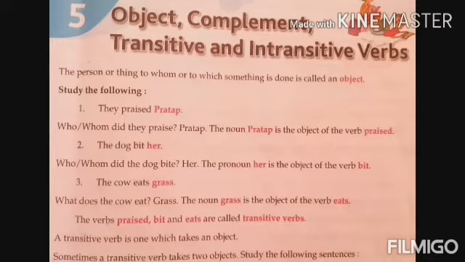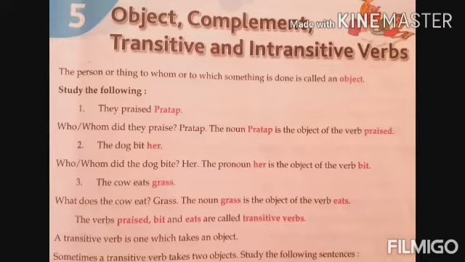So Pratap is an object by using the word whom. Praised whom. And always you must use what and whom after the verbs. Second example, beat whom? Her. Third example, it eats what? Grass. The two words are common, what and whom, and by using these two words we can get the object.